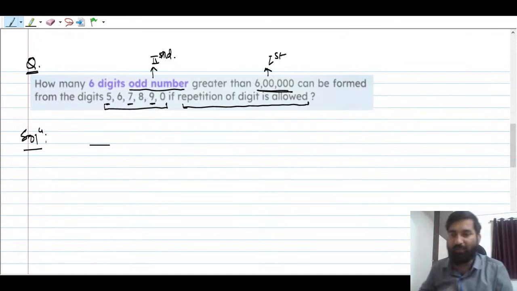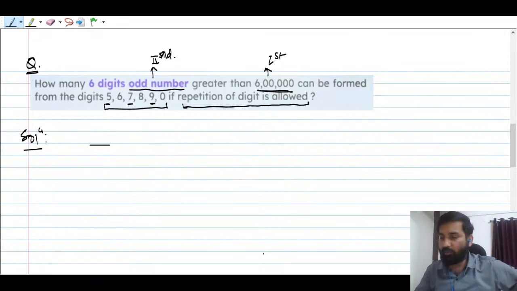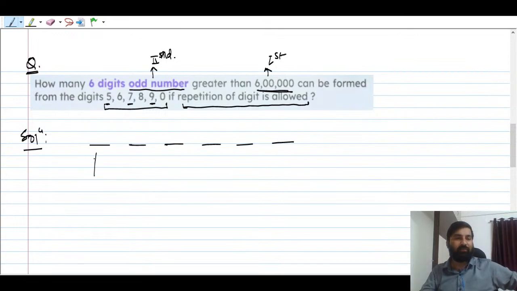So let me put 6 places first: 1, 2, 3, 4, 5, 6. Now can somebody tell me how many ways this vacant place can be filled? See, how many digits are there? 1, 2, 3, 4, 5, 6, right? But one of the digits will not be kept here.